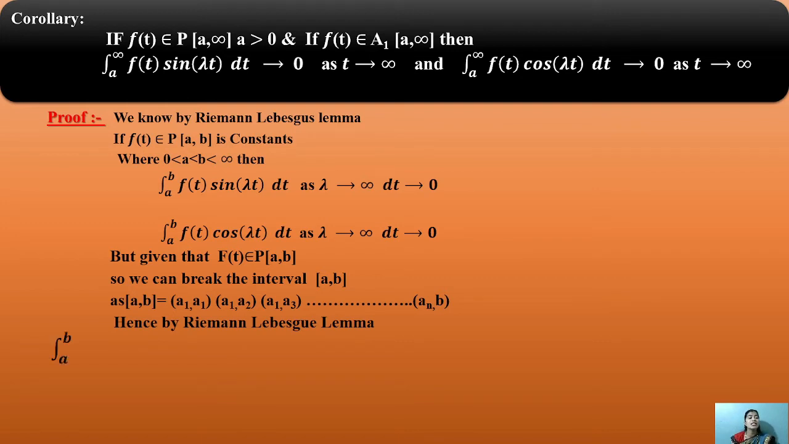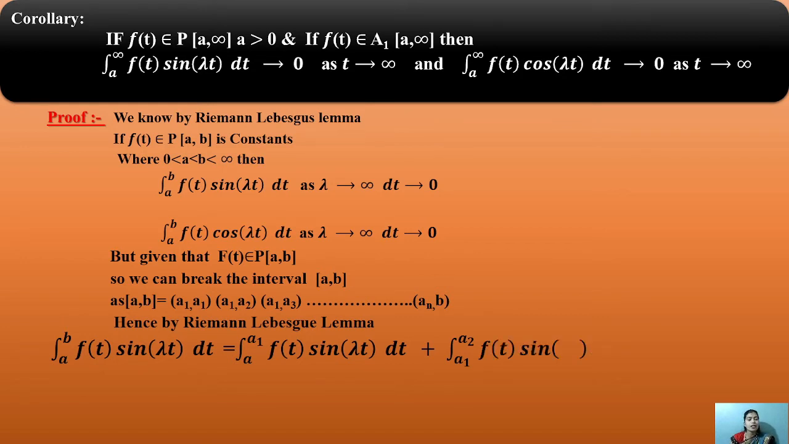How will it be given as a form? Hence by the Riemann-Lebesgue lemma, this equation will be turned into this condition for the sine condition. The integration from a to b of f of t sin lambda t dt will be changed into the form a to a1, a2 to a3, a5 to a6. The integration is generated from left hand side to right hand side: a to a1 of f of t sin lambda t dt plus integration a1 to a2 of f of t sin lambda t dt.